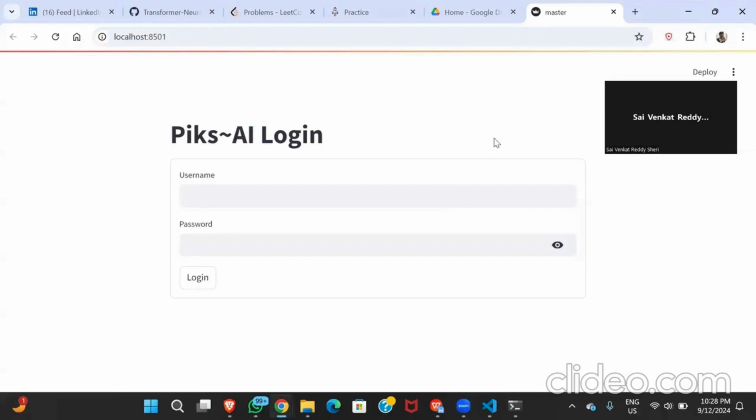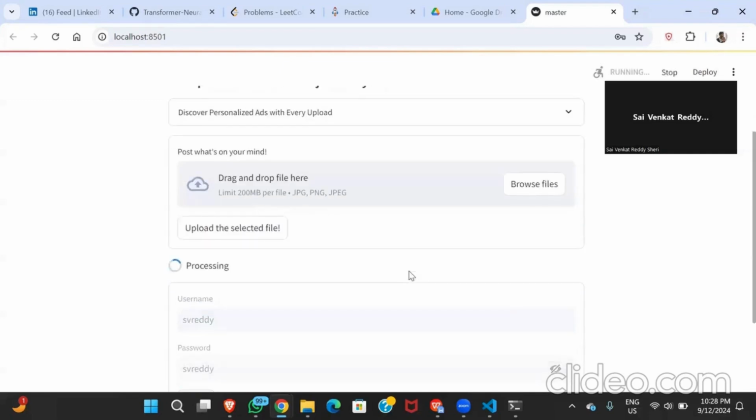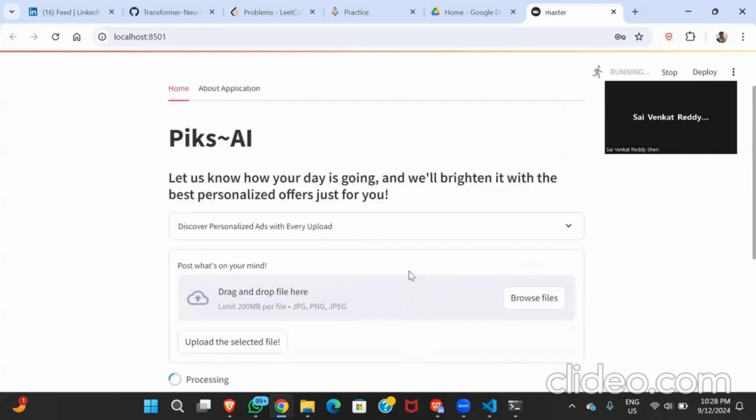This is a basic interface of the product. This is like a social media interface. The user will enter his credentials. I'm entering mine here. Yeah, there's a little mistake. So the user logs in using his information. Yeah. So the user will see this interface.